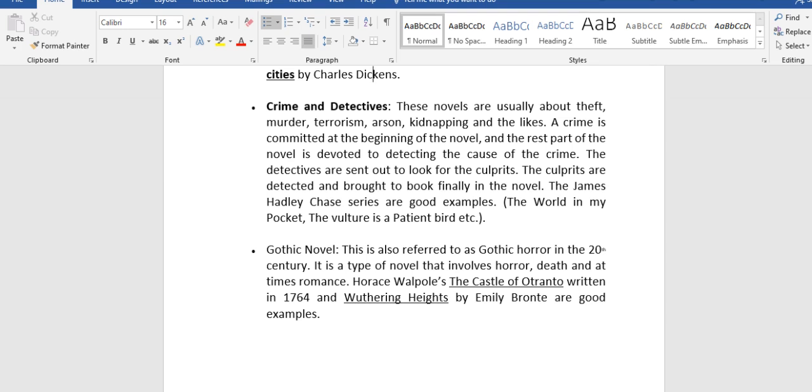The James Hadley Chase series are good examples. We have The Word in My Pocket. The Future is a Patient Boy. Those are examples of crime and detective novels.